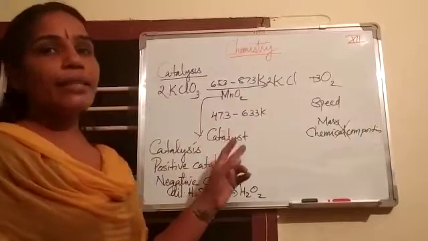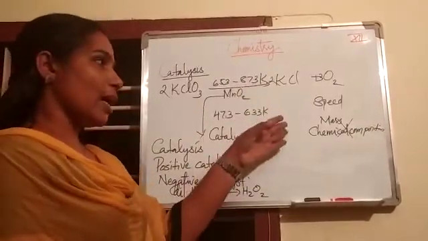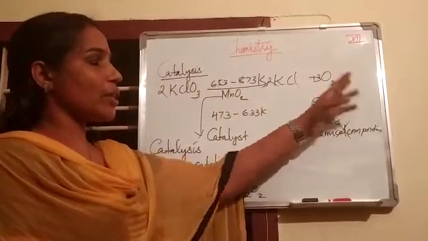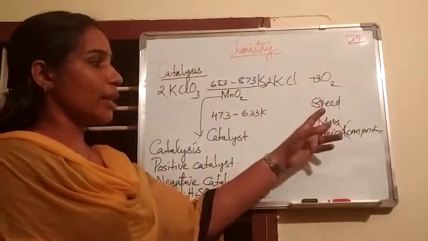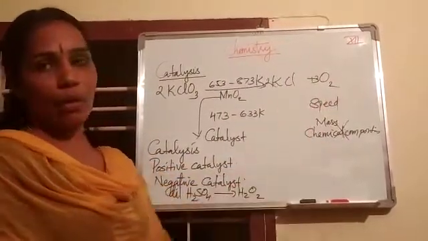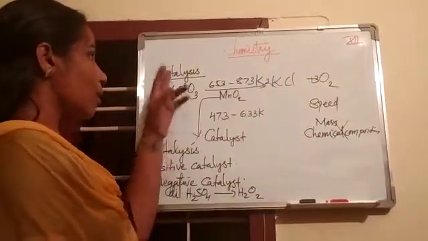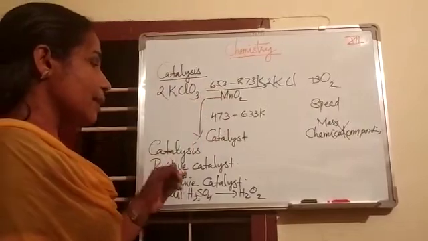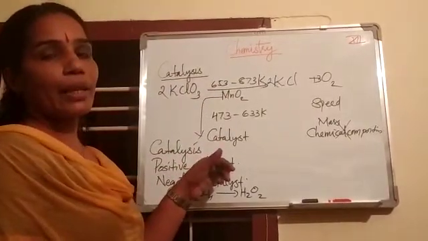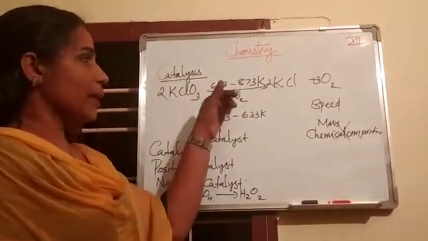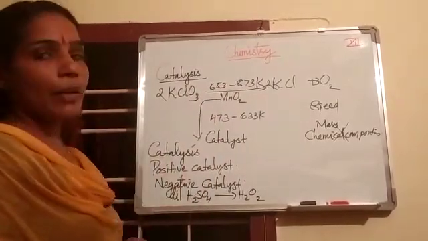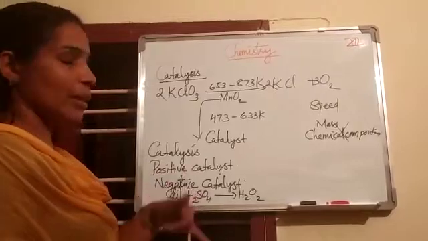Again, catalysts are the substances which can change the speed or rate of a chemical reaction without undergoing any change in mass or chemical composition. This phenomenon is called catalysis. Some catalysts can increase the rate of a reaction, that are called positive catalysts. Manganese dioxide is an example. Some catalysts can decrease the speed of a reaction, for example dilute sulfuric acid.